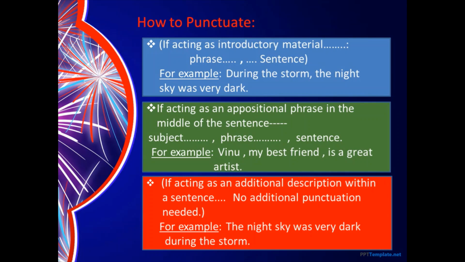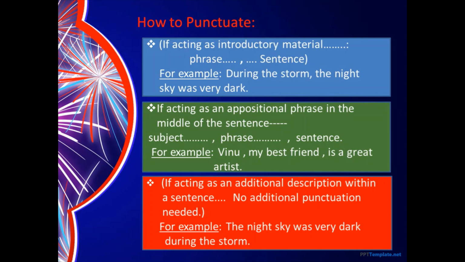Right? Now we will move on to the second situation: if acting as an appositional phrase in the middle of the sentence. Now, apposition is where we use different words to talk about something similar. We'll do that more in our next topic, clauses, where you have to understand the appositional clause too.